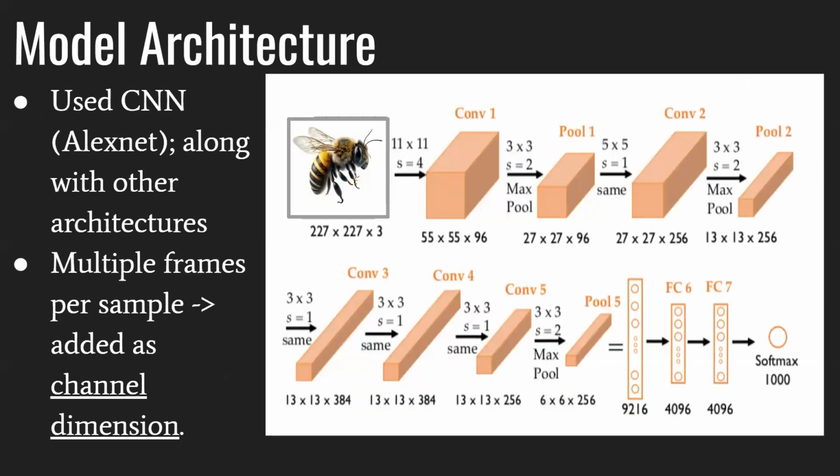For our model architecture, we used a CNN, particularly AlexNet, and this is the way it works. We take an input video of the bees moving, and we run it through convolutional and pooling layers repeatedly to eventually get the final output, which says if the field is on or off. And we added a channel dimension so we could read multiple frames at a time.